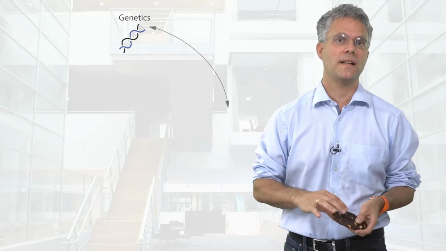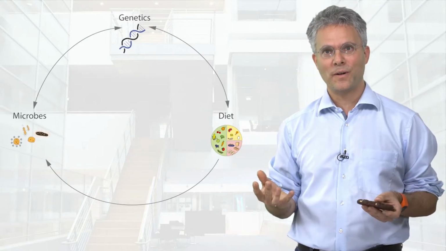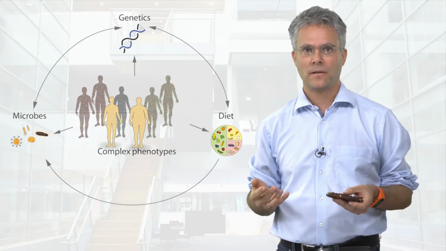Today we will update you on some of our exciting research which will most likely also affect you. We here address the question how genes, diet, such as this delicious cookie from our canteen, and the microbiome affect complex phenotypes. What are complex phenotypes? Complex phenotypes, for example, are body weight, skin color, and disease susceptibility.